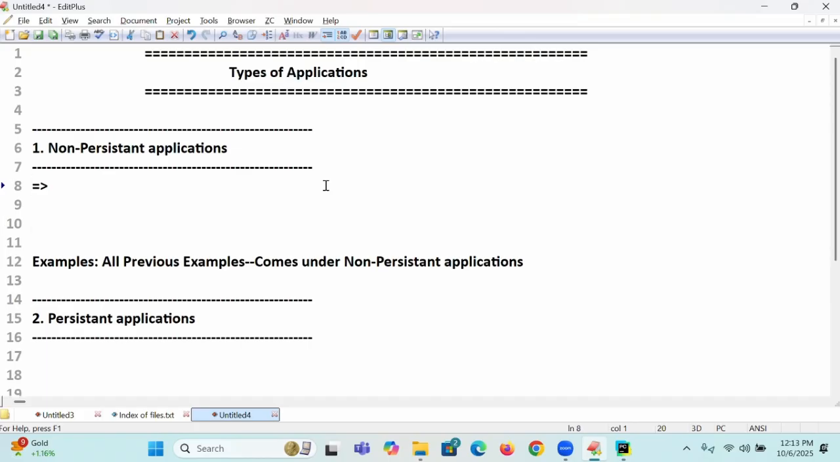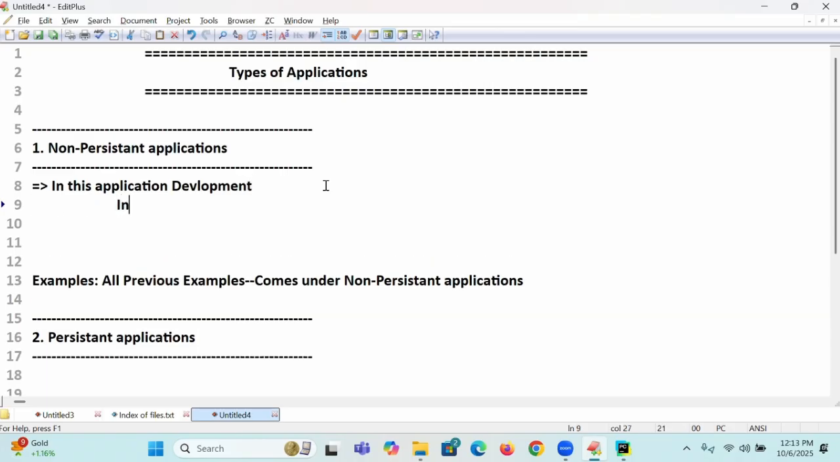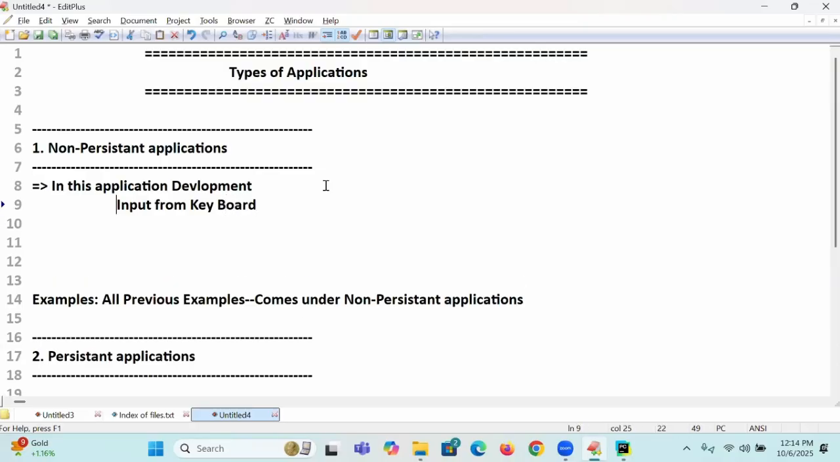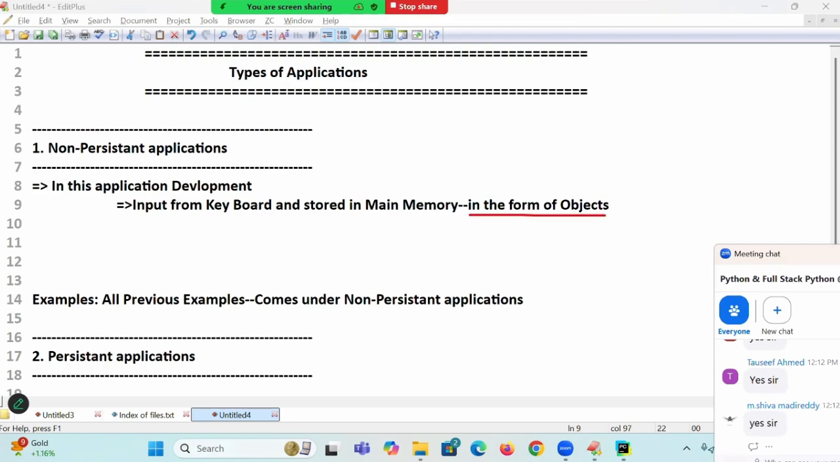In this application development, what is happening? We get input from the keyboard, and it is stored in main memory in the form of objects. From the beginning days, every input is stored in the form of objects. In Python, every value is stored in the form of an object.